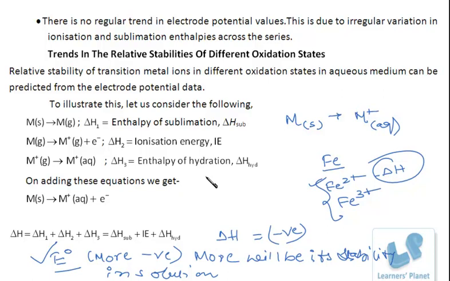The more negative the electrode potential of any oxidation state, the more stable. And remember, for the formation of this aqueous ion or hydrated ion, what all energies are required? The sublimation enthalpy, ionization energy, and enthalpy of hydration. And the sum of all these should be negative. Right?